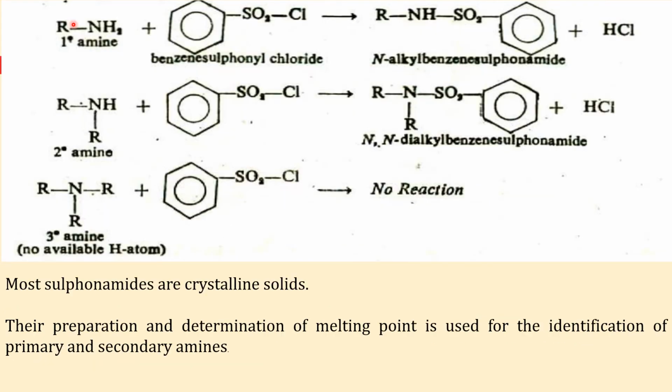So these are the reactions. If I have a primary amine and SO2Cl, I simply have to remove HCl, and this is my product. And if I have a secondary amine, similarly I can remove HCl and I will get my product. For tertiary amine, there is no hydrogen, so my reaction will not occur. Most of the sulfonamides are crystalline solids, and their preparation and determination of melting point is used for the identification of primary and secondary amines.